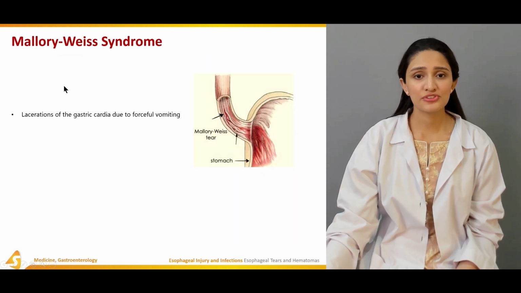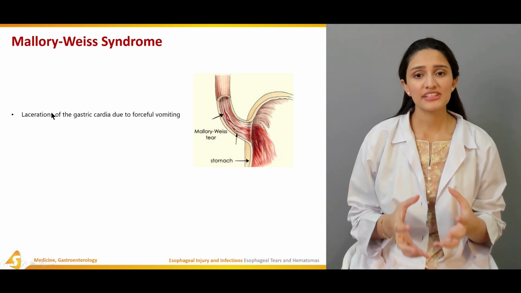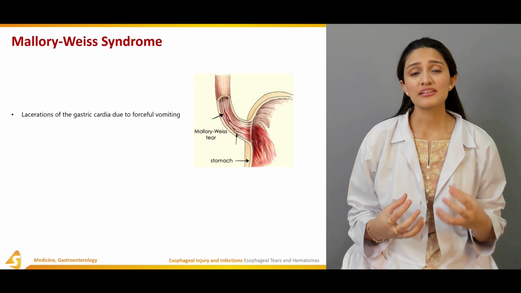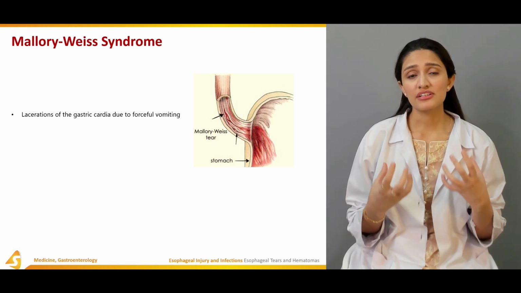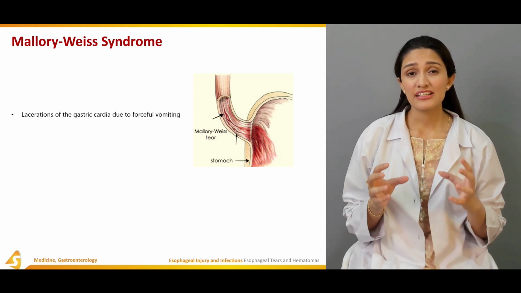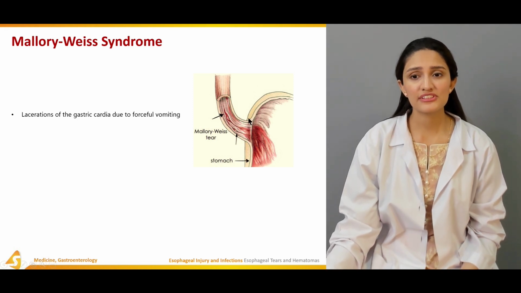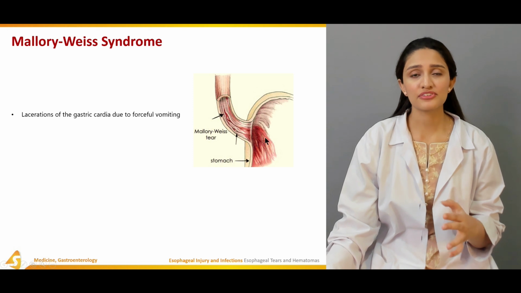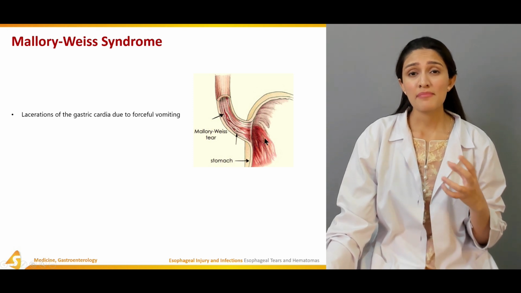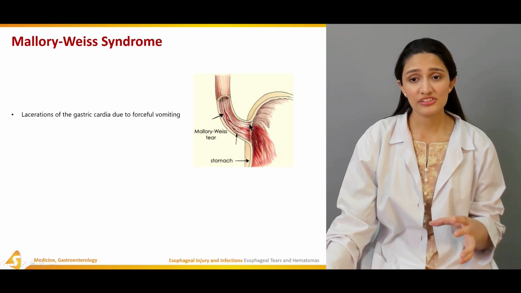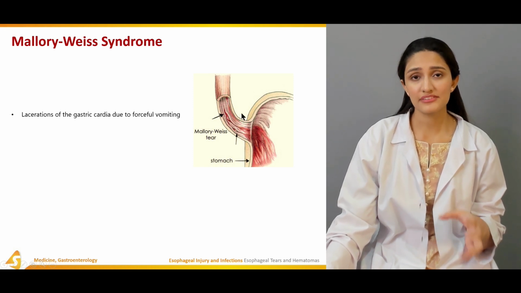So Mallory-Weiss syndrome is a laceration of the gastric cardia due to forceful vomiting. It occurs when there's a shearing force on the gastroesophageal junction and the proximal part of the cardia, which causes this part of the stomach and the junction to herniate through the diaphragm.